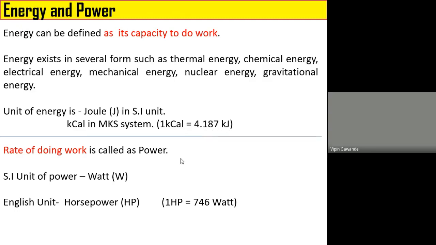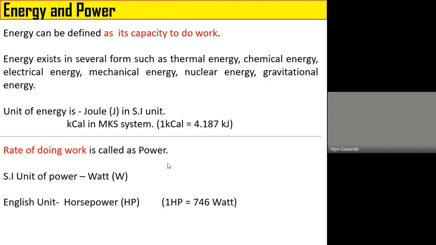Another term is power. Rate of doing work is called power. The power is measured in watts in SI unit, while horsepower in the English unit. So 1 horsepower is equal to 746 watts.